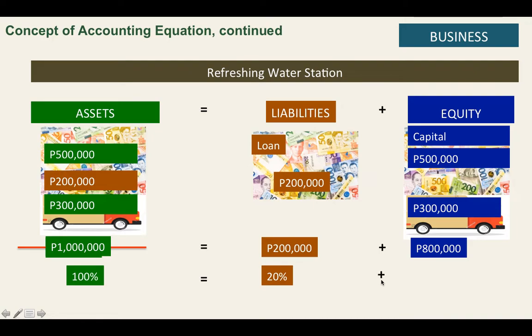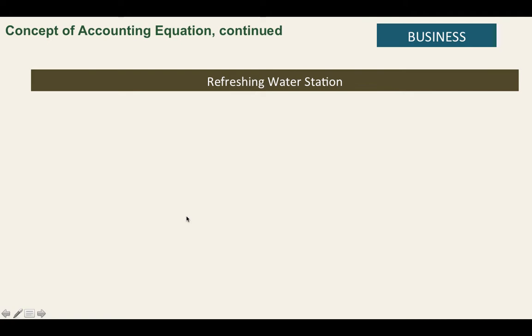And the owner has a claim of 80%, 800,000 over 1 million. Okay, class? So that's the accounting equation of the business. Assets equals liabilities plus equity. Okay, let's continue the accounting equation of the business.